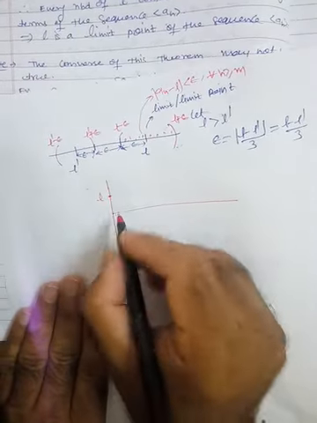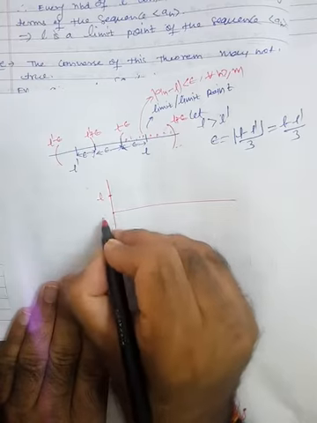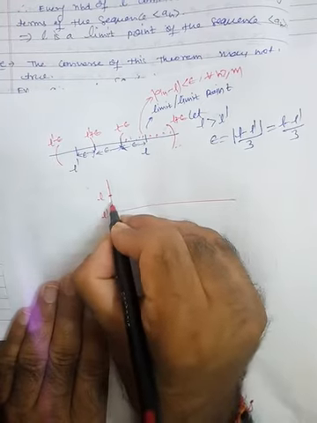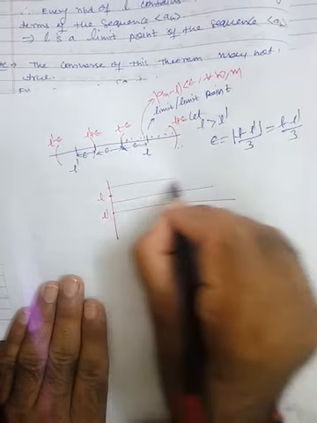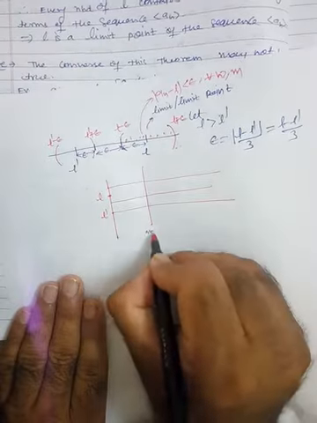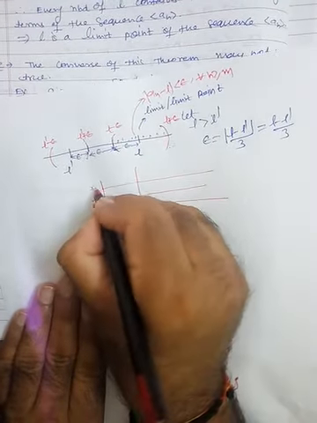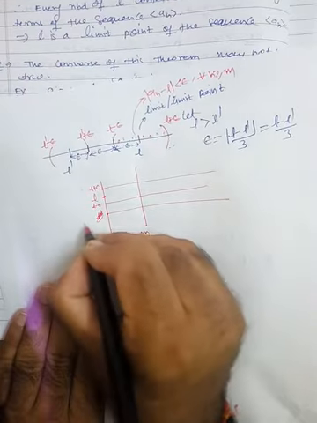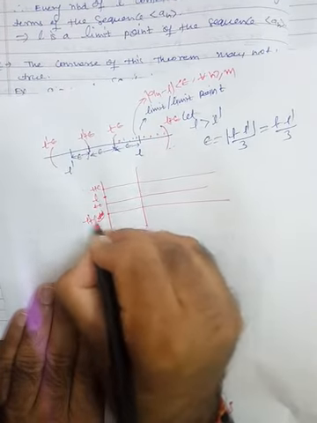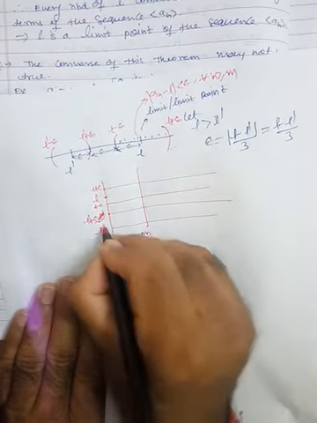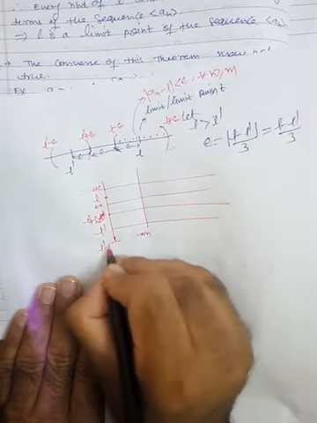For example, this is L, this is say L dash, then here is the band, this is L minus epsilon to L plus epsilon, and this is L dash minus epsilon to L dash plus epsilon.